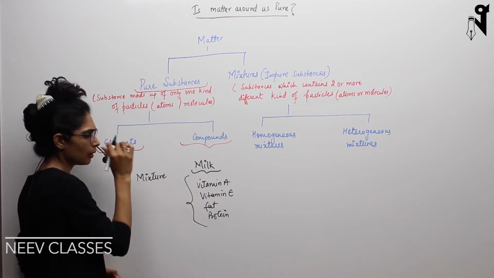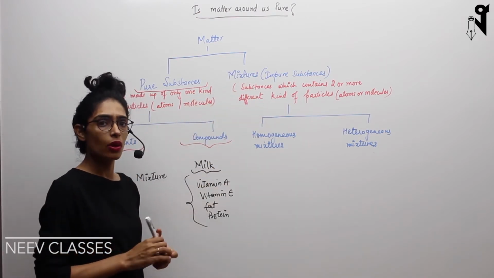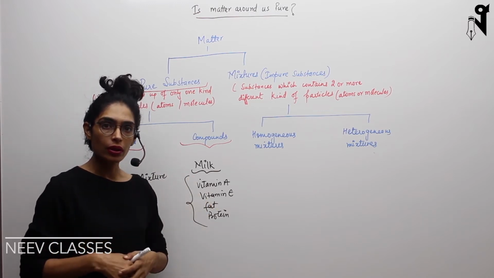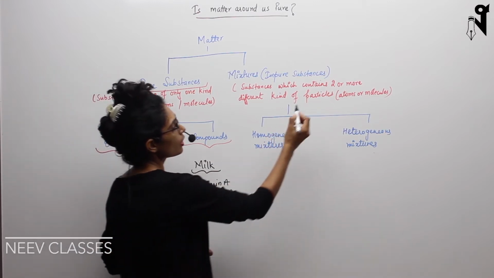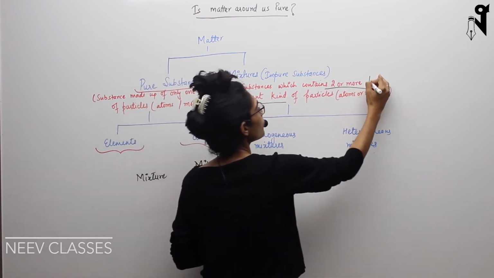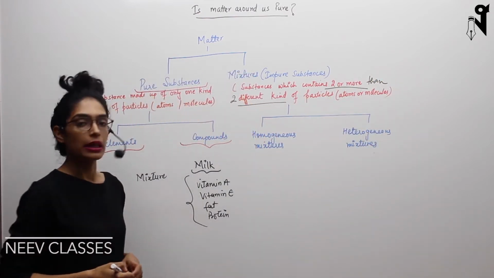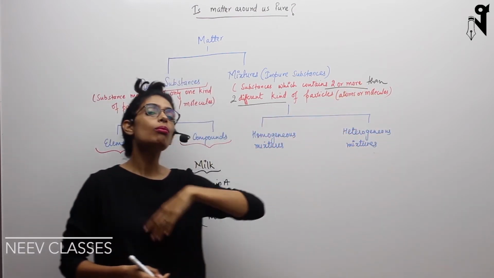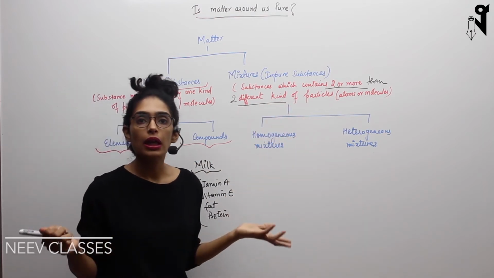Mixture is a more sophisticated term, and impure substance is a very unsophisticated term, so we will just call it mixture. Mixture means two or more substances of different composition have been mixed together, and that's how the mixture is formed. So we have clearly mentioned here two or more than two different kinds of particles. Those particles can be two different kinds of atoms, two different kinds of molecules, or more than two different kinds of atoms, elements or molecules that will make a mixture.